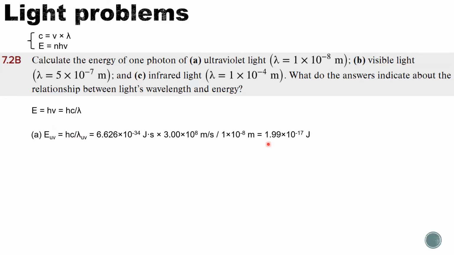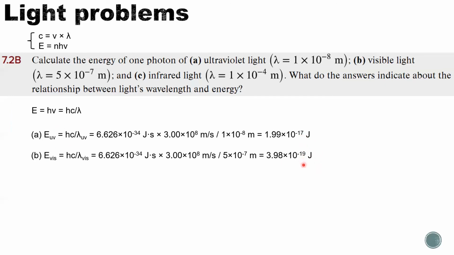Plug in the numbers, and we get the energy of one UV photon is 1.99 times 10 to the negative 17th joule. The same thing, plug in the numbers for visible light. The energy is slightly smaller. So it was negative 17, now it's negative 19: 3.98 times 10 to the negative 19 joules for visible light. And then for the IR light, plug in the numbers, and we get the energy of one photon of IR light is 1.99 times 10 to the negative 21st joule.